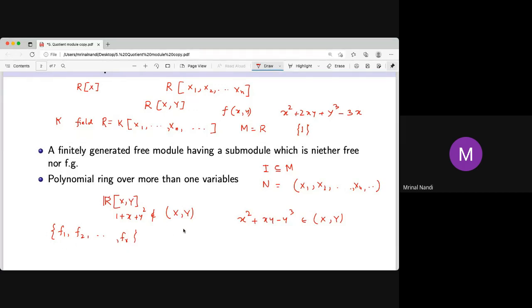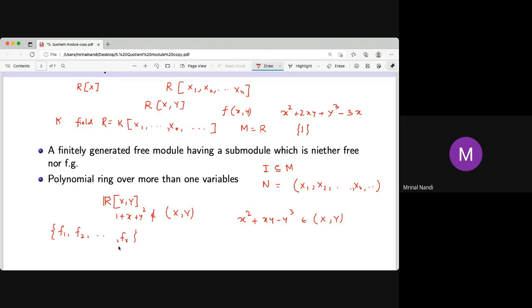Why is this so? Since f1, f2, ..., fr each have finitely many terms, say f1 contains x1, x5 or x9, and f2 contains x3, x5, x9, and x10. So it is finite. You can consider all of these x1, x2, ..., xn.